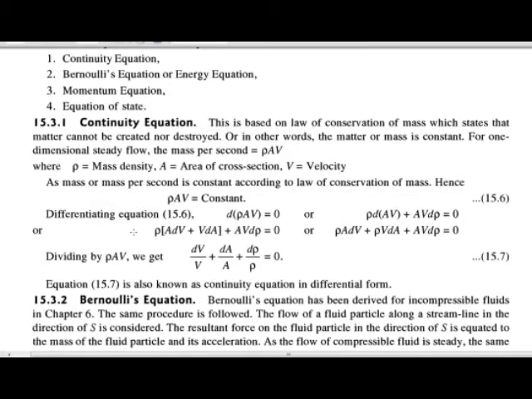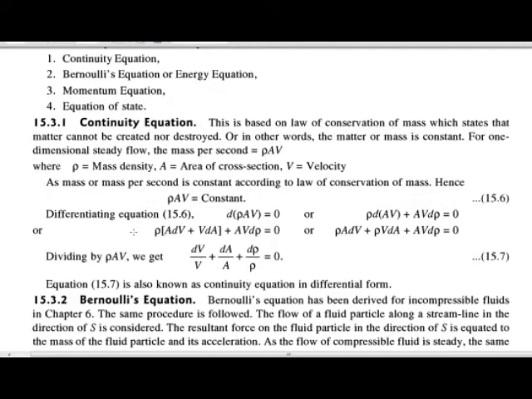The continuity equation is based on the law of conservation of mass, which states that matter cannot be created or destroyed. The continuity equation is based on the law of conservation of mass, and the law of conservation of mass states that matter cannot be created or destroyed. That means the matter or mass is constant.